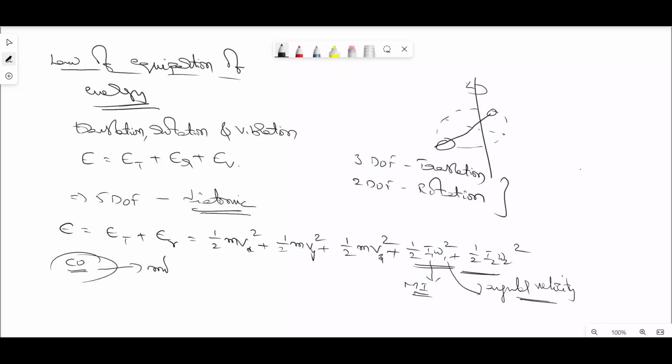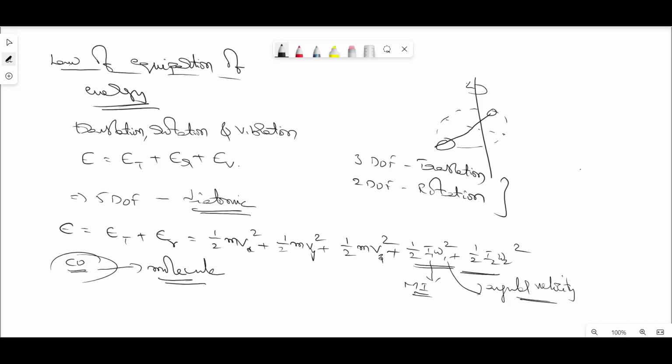like carbon monoxide, observe that at moderate temperature, the atoms oscillate along the interatomic axis like a one-dimensional oscillator.